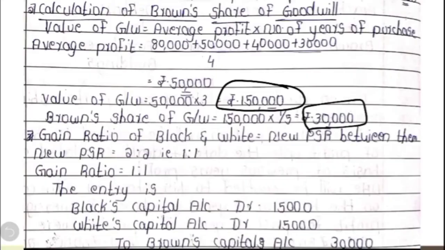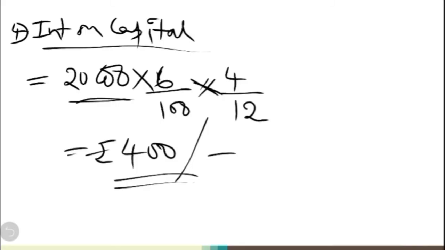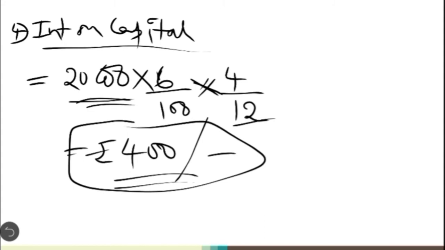So let's see how to calculate the interest on capital. The amount of capital outstanding as on the date of death is 20,000 into 6% per annum into 4 divided by 12, because we are calculating the interest on capital only for 4 months. We get the interest on capital as 400 rupees.